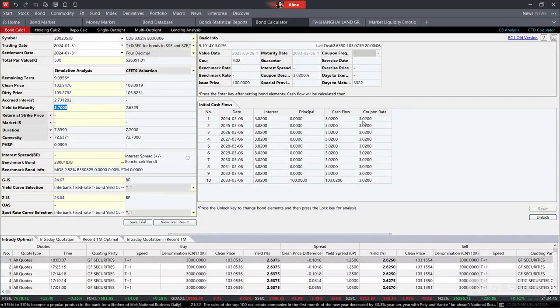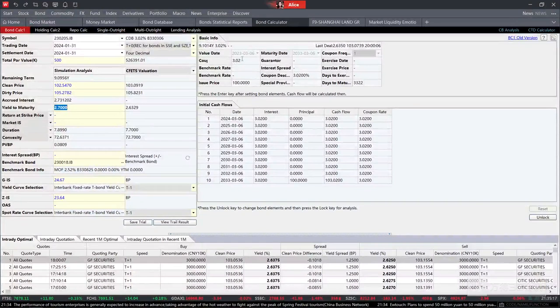Let me tell you. On the right-hand side, the main function is to provide the cash flow forecasting of the target bond. Take the bond 230205 for example. We can see the bond maturity date is March 6th in the year 2033. And the other basic information is shown at the top of the page over here. With such information, we can get the upcoming cash flow information over here.